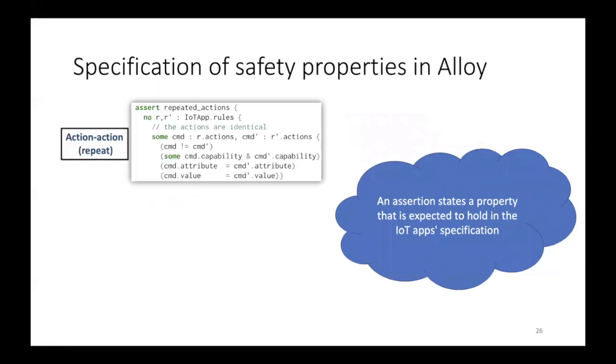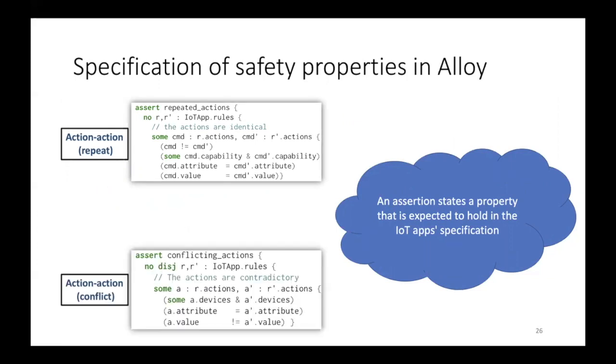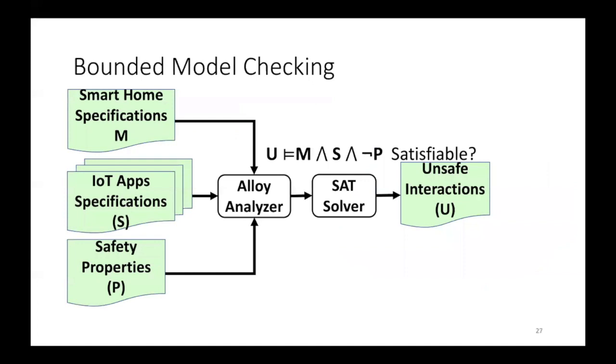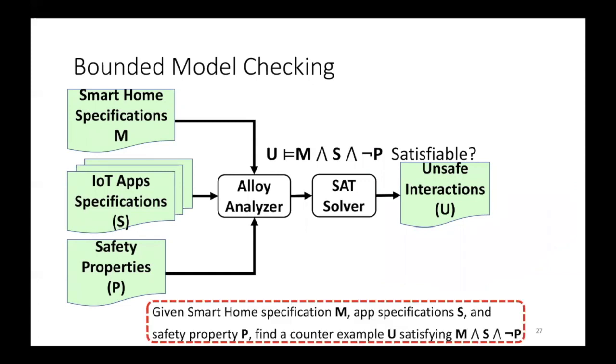Here I'll be showing the first assertion that we used for verifying whether we have action repeat. And here is the second assertion that we used for identifying action conflict. We provide all this information to our Alloy analyzer. Alloy will be using an off-the-shelf SAT solver to verify whether the safety properties are holding or not, and based on that, it can generate counterexamples.